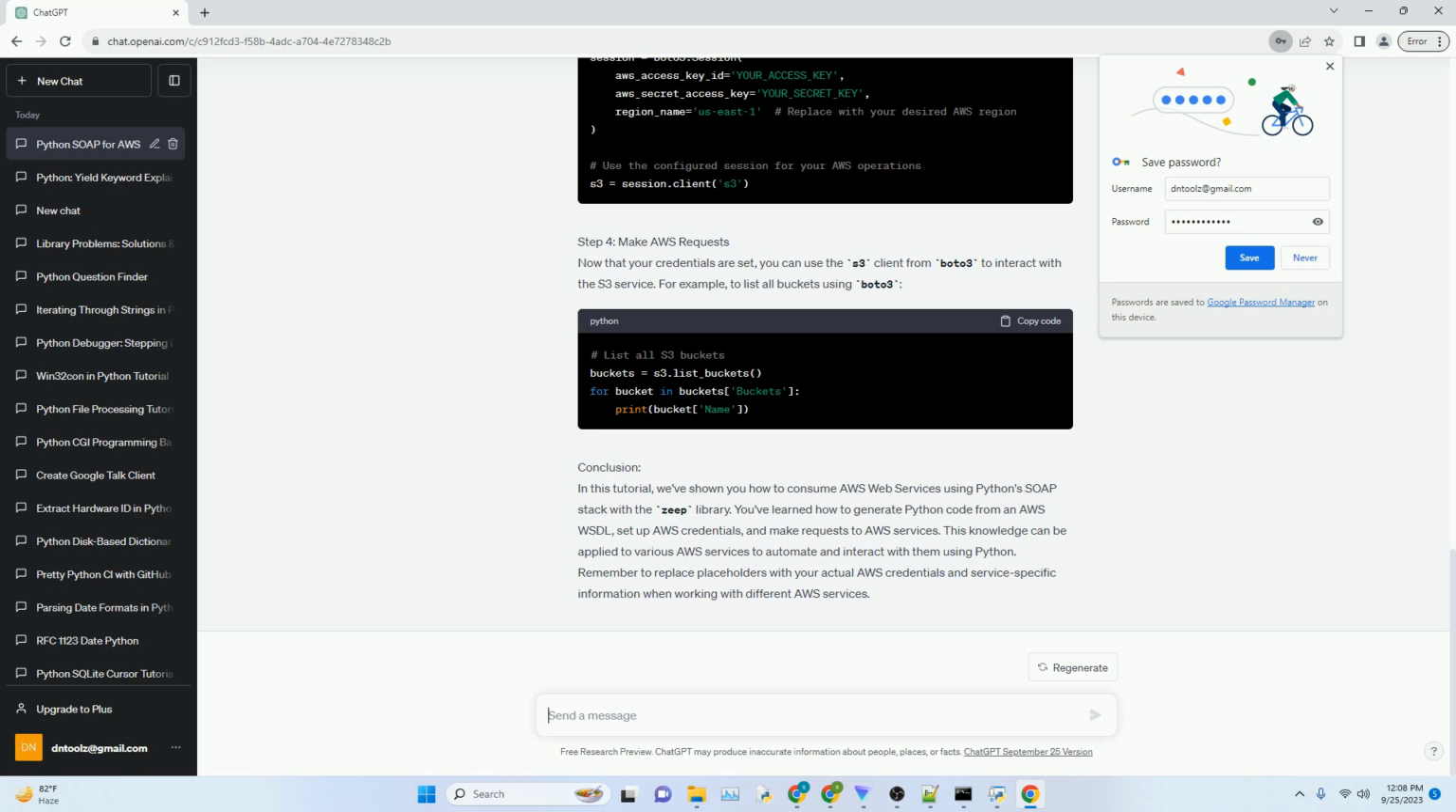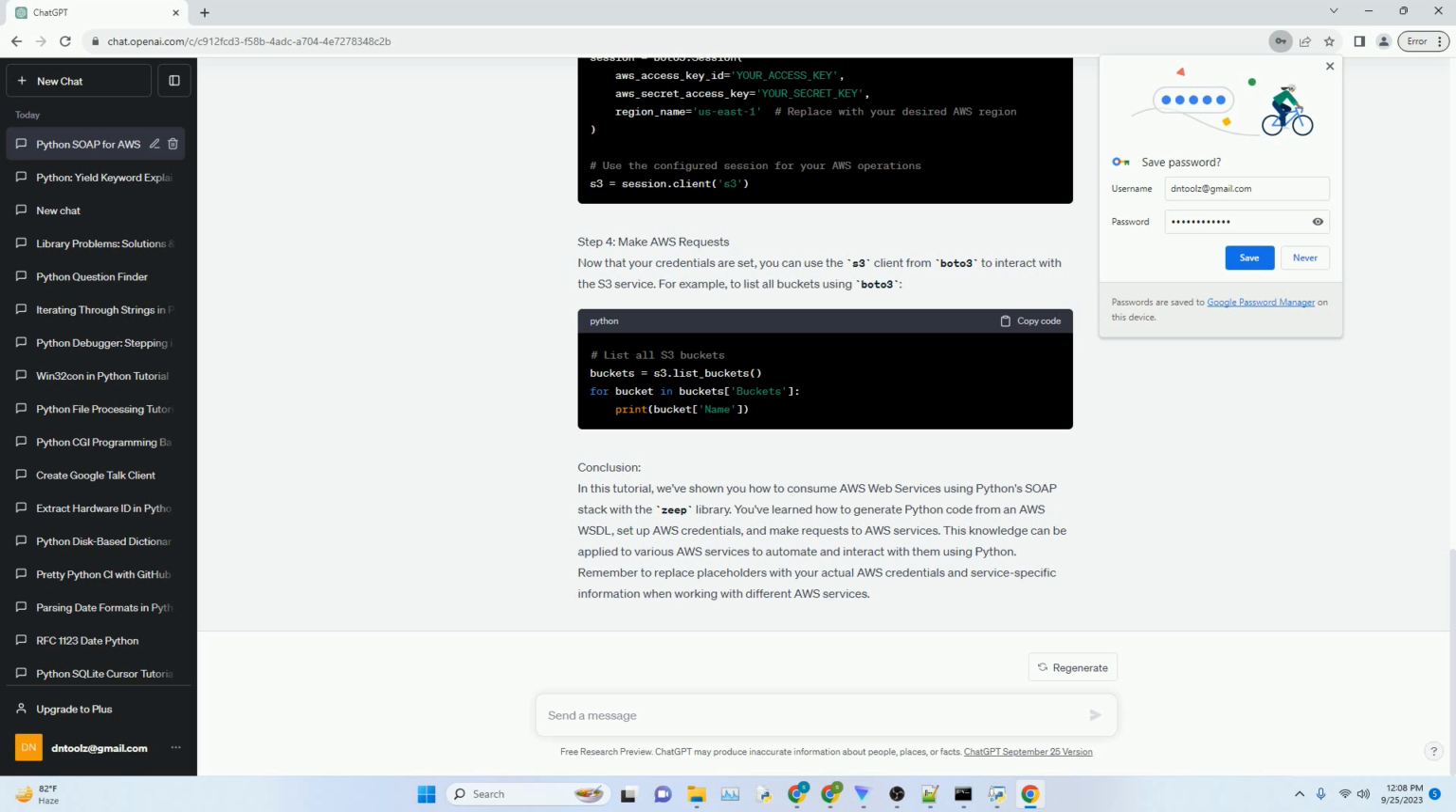Step 3. Set AWS credentials. Before making requests to AWS, you need to set your AWS access credentials. You can do this using the Boto3 library, which is commonly used with AWS services in Python. Install Boto3 if you haven't already. Then, configure your AWS credentials.